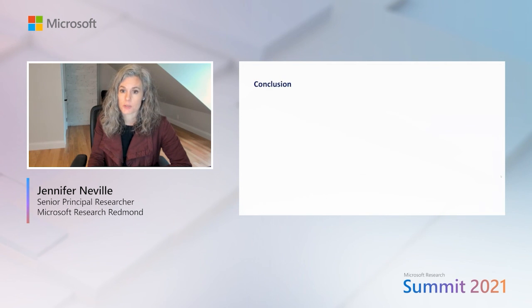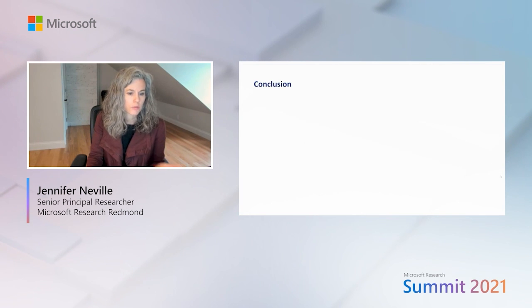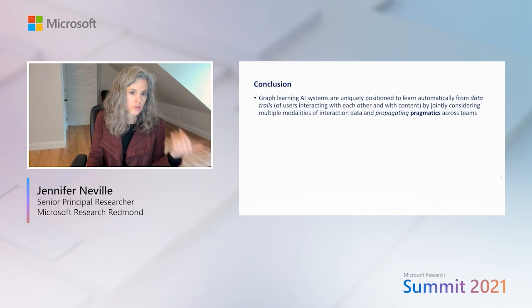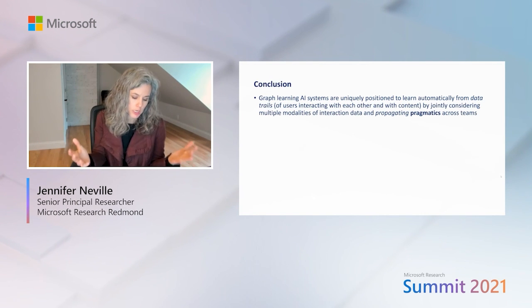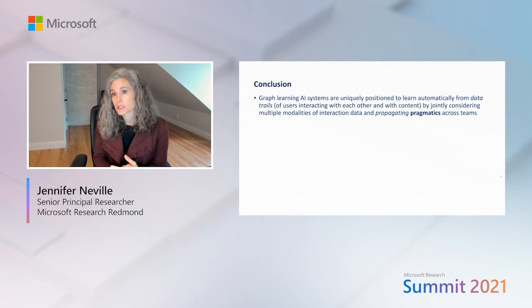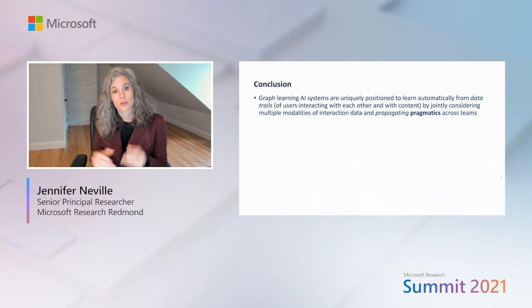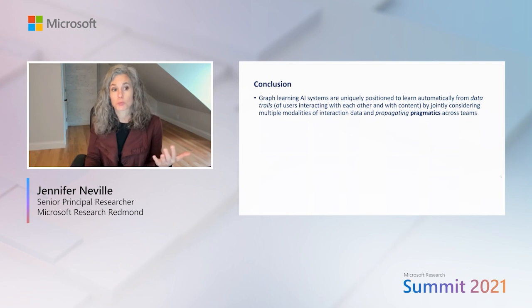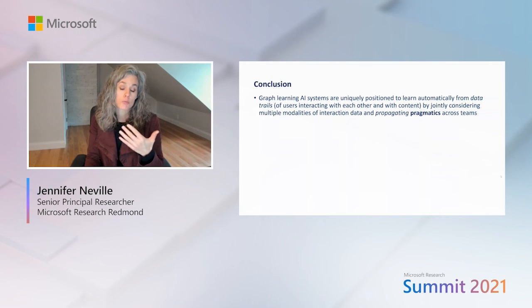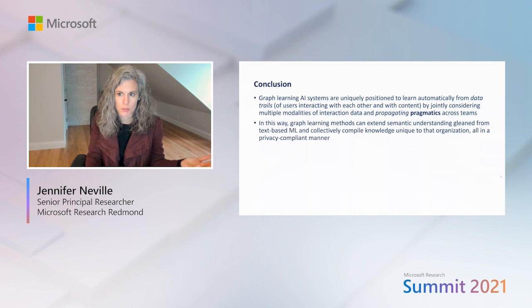So in conclusion, I just talked about a few different types of recent research to show you that these graph learning, machine learning, and AI systems are really uniquely positioned to be able to learn with these social pragmatics or linguistic pragmatics that take into account the data trails of how people interact with each other and with content across multiple modalities of interaction data. So this could be chats in Teams, it could be information in email, it could be comments in documents.